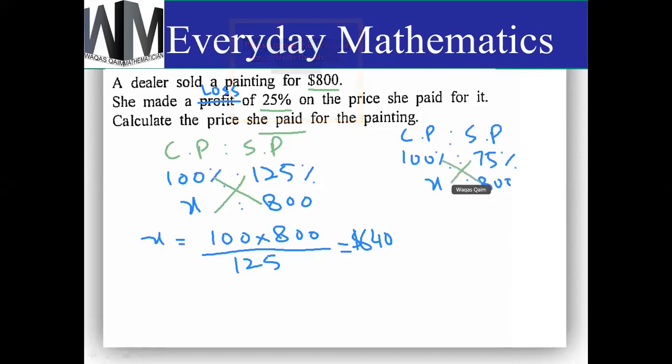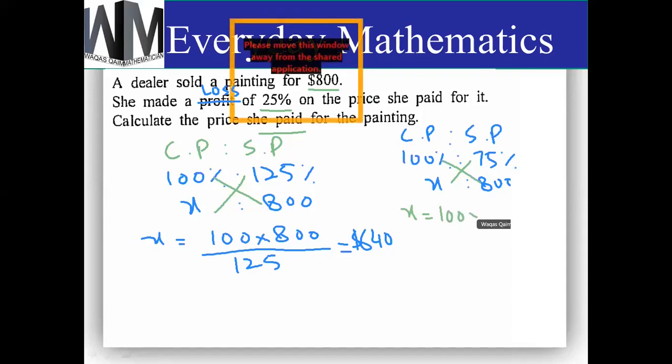Then we will have x is equal to 100 multiplied by 800 divided by 75. So it's 1066.7. When we round 1066.7 to 3 significant figures, it will be 1067.